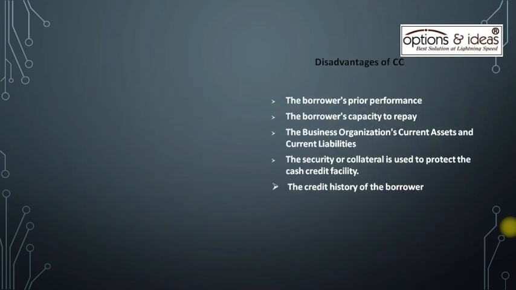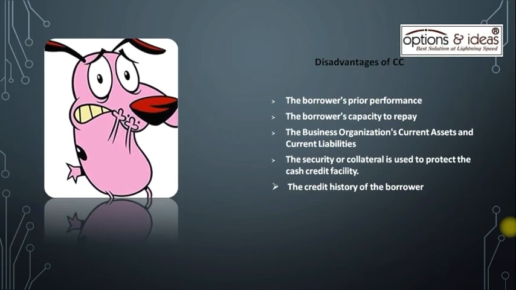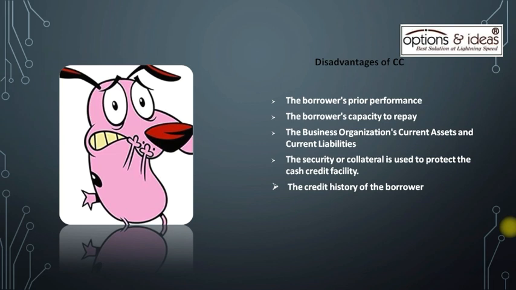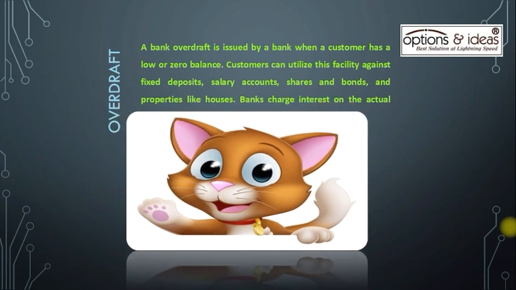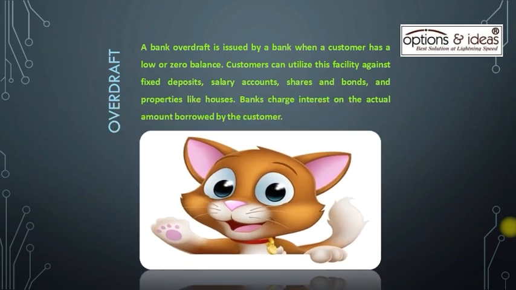Let's see what are the disadvantages of cash credit. The borrower's prior performance, the borrower's capacity to repay, the business organization's current assets and current liabilities. The security or collateral is used to protect the cash credit facility. And the credit history of the borrower. Up to now you came to know about cash credit. So now let's discuss about other subject, that is overdraft.